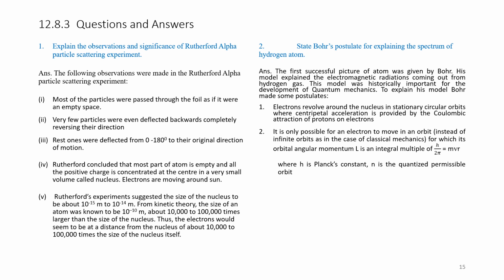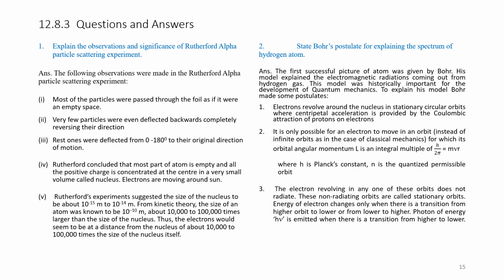Number 2, it is only possible for an electron to move in an orbit instead of an infinite orbit as in the case of classical mechanics, for which its orbital angular momentum L is given by mvr equals nh divided by 2 pi, where h is the Planck's constant and n is the quantized permissible orbit.